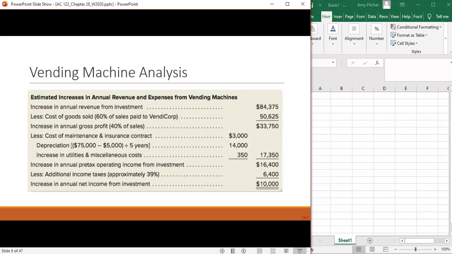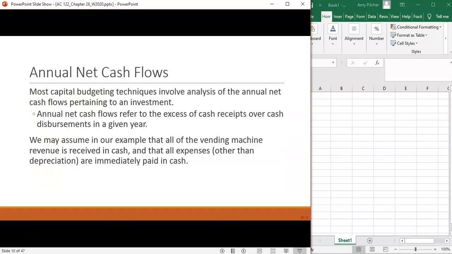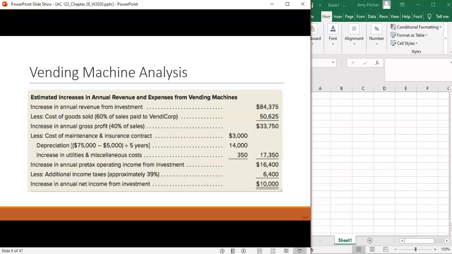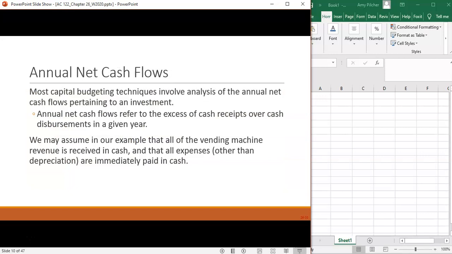Is that going to be enough income generation to offset our $75,000 investment? When we're analyzing those net cash flows, as we were doing over here, we have to take a lot of things into consideration. Not only the potential revenue that might be coming in, but also the expenses that come with that investment.